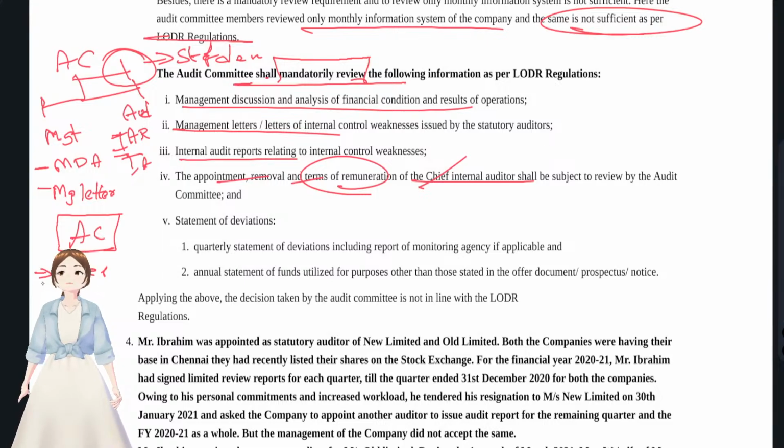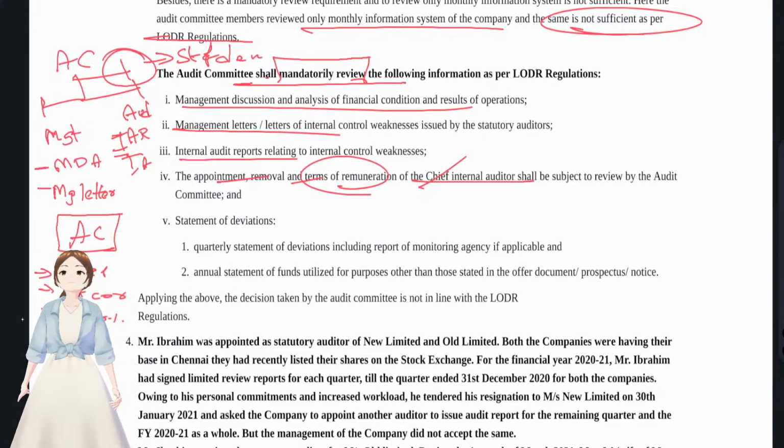Okay, so they usually check related party transactions, intercorporate loans, and if they sell more than 20% of assets in any kind of subsidiary, they also have to approve that. And they also review the financial reporting process, all these things.